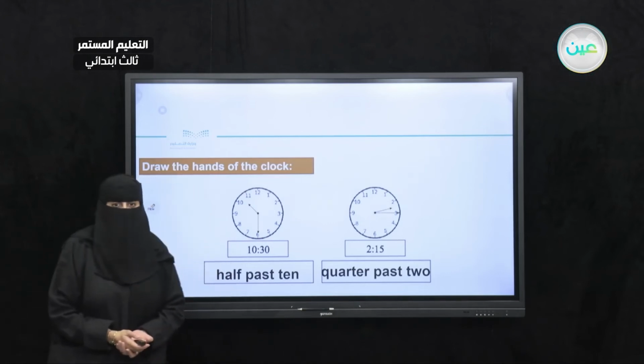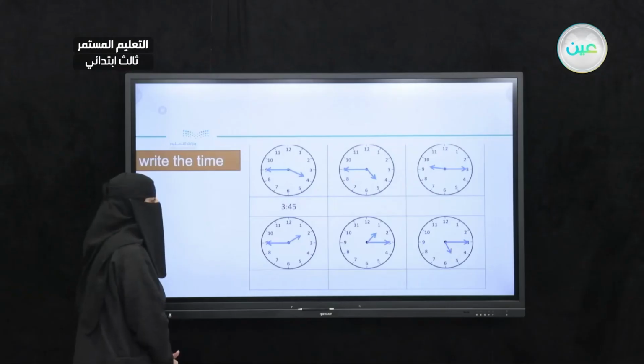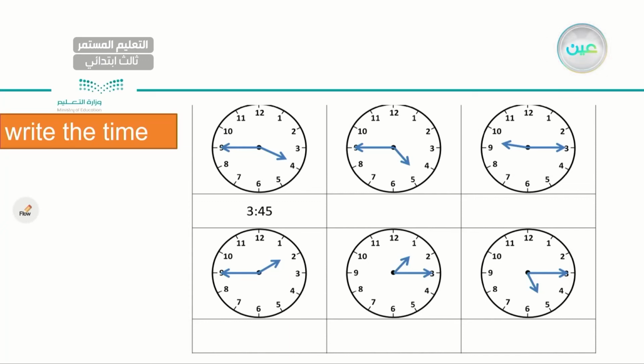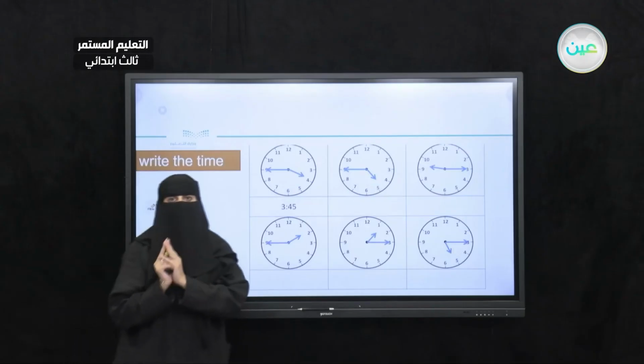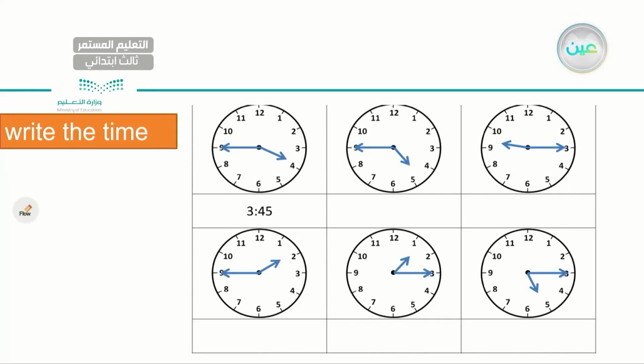2:15 or 2:15. Very good, my dear student. Now, let's try to write the time. I gave you the first one as an example. What time is it? We might say 3:45 or 3:45. Okay, right next to it. What time is it? We might say 4:45 or 4:45. Okay, next to it.